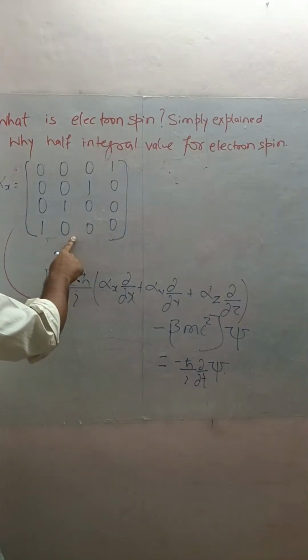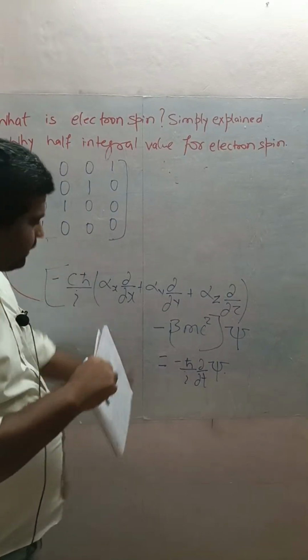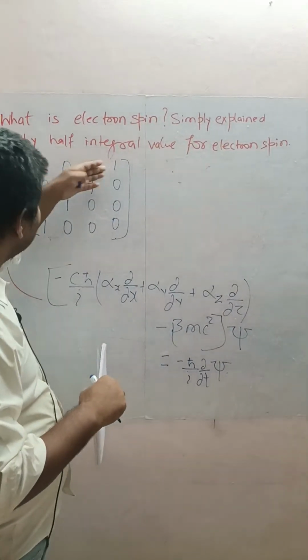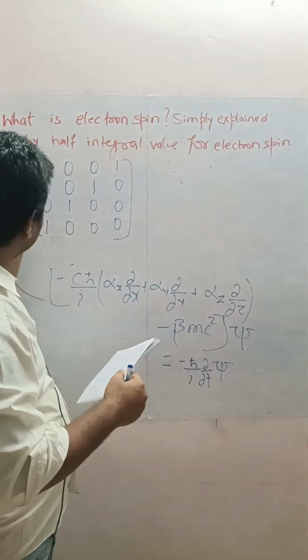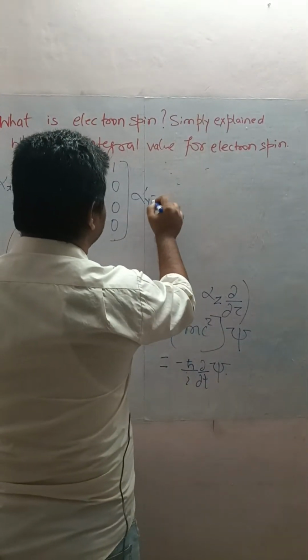This is the value of alpha x. This is a 4 by 4 matrix, where only 4 components are 1 and the rest are 0. Similarly, alpha y.